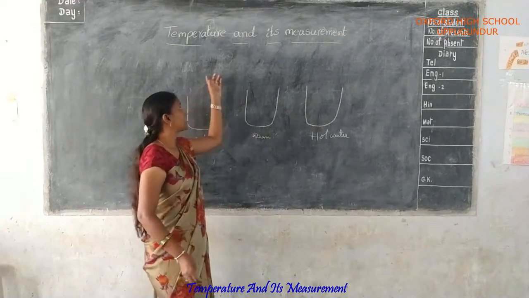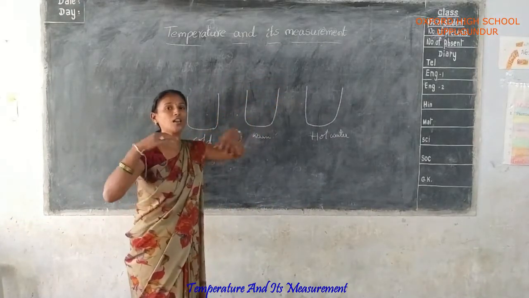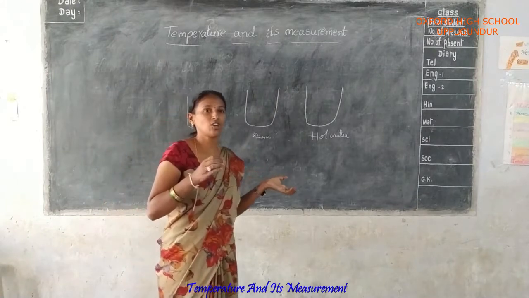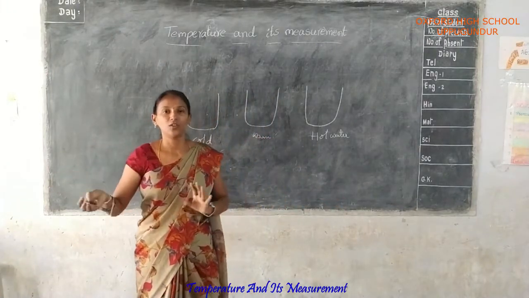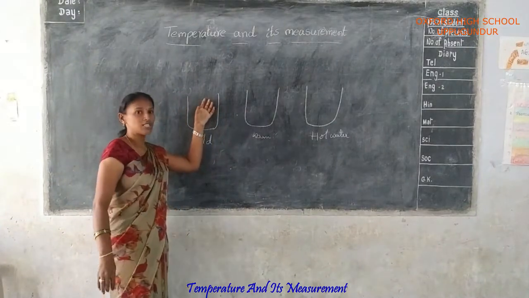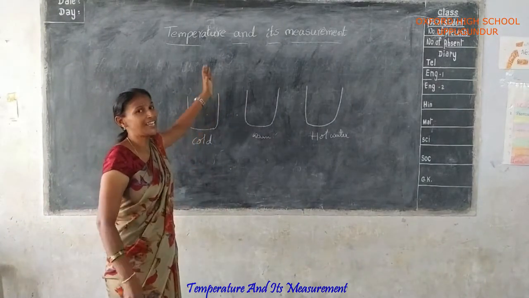Okay. So with temperature you are mainly measuring the hotness or coldness, and heat is a form of energy. Heat is also considered when you measure the temperature level.